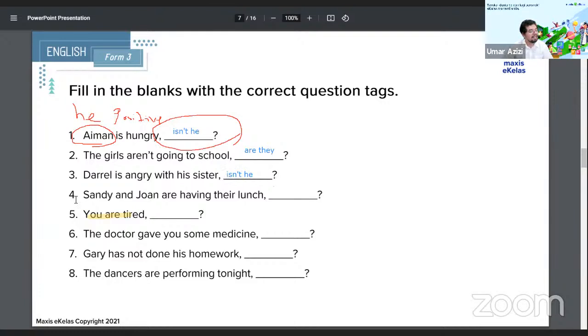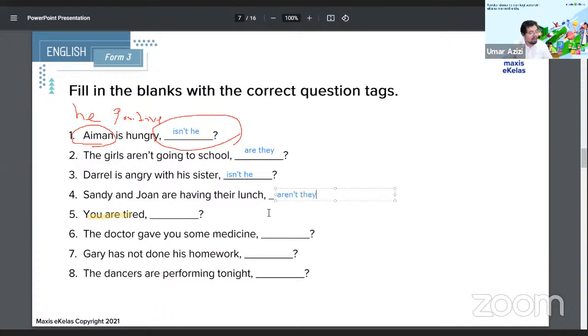So number 4, Sandy and Joanne are having their lunch. So Sandy and Joanne are two people. What do we use here as the pronoun, and what format are we going for the question tag? We know that the statement, Sandy and Joanne are having their lunch, everything before the comma, is the main premise, and is in the positive. So the question tag has to be in the negative, followed by the pronoun they. Yes, I don't know answered, aren't they. So that's the correct answer, I think. We'll find out later after this. Aren't they?